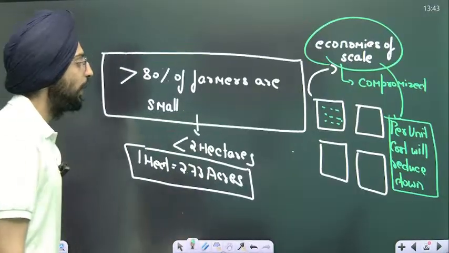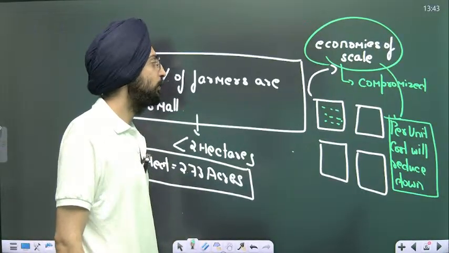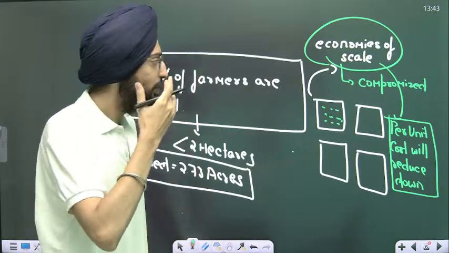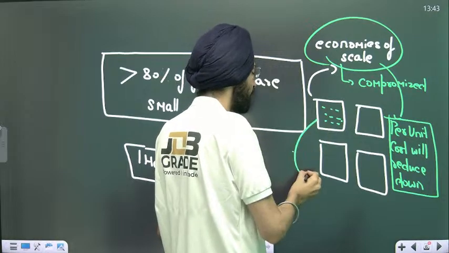I hope you got this, that economies of scale is a major problem. Again, they don't have bargaining power, as most of them are small farmers.